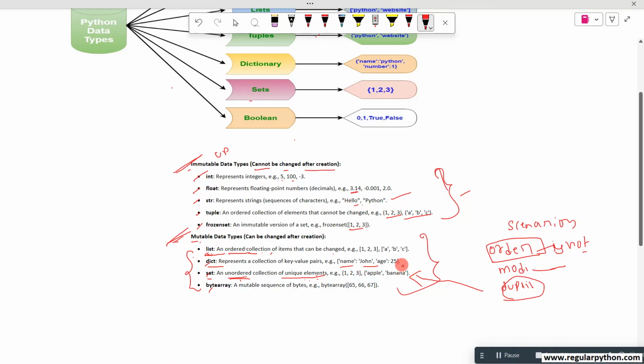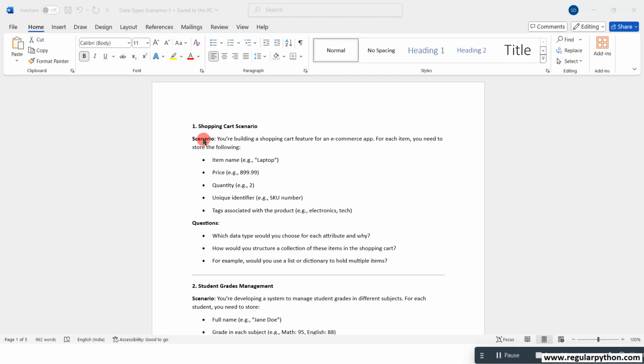I have some scenarios to understand in depth how to use these Python data types. Let's say this scenario, like a shopping cart scenario. You are building a shopping cart feature for an e-commerce app. For each item you need to store the following: item name, laptop, price, quantity, unique identifier, and a tag associated.